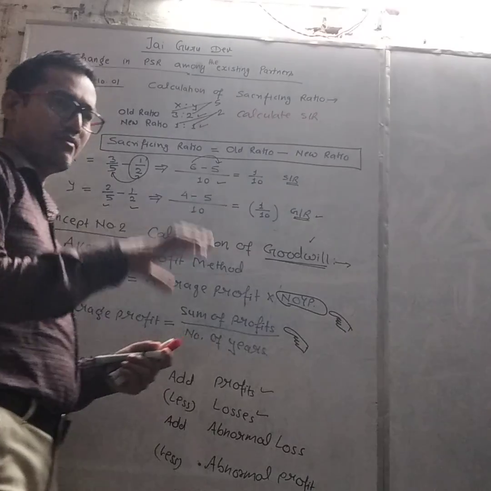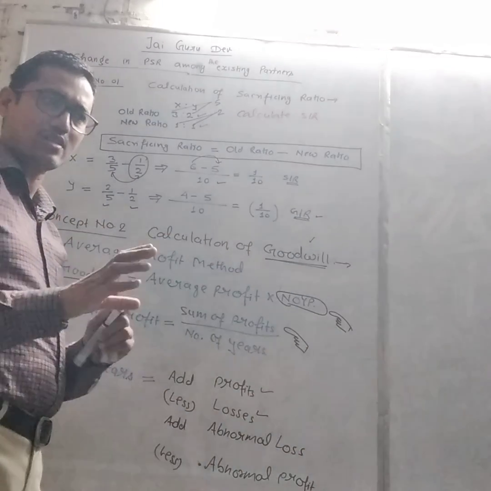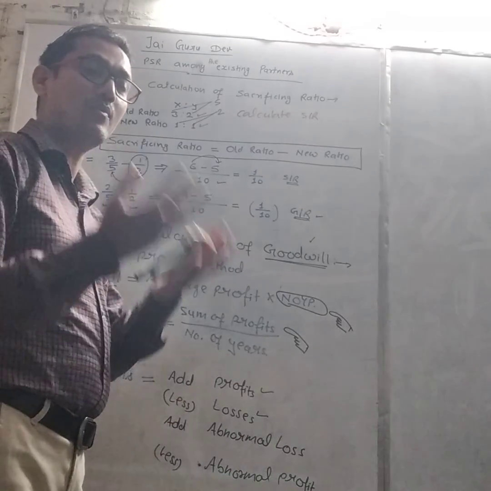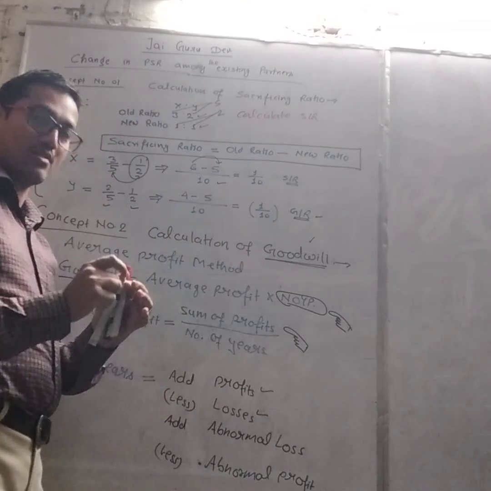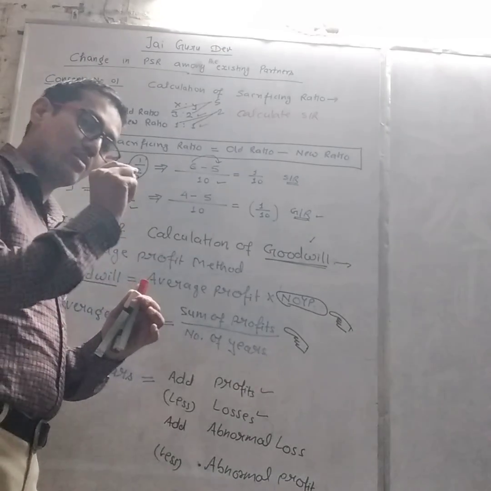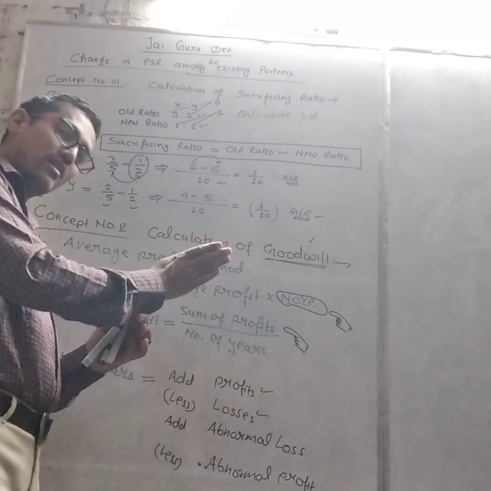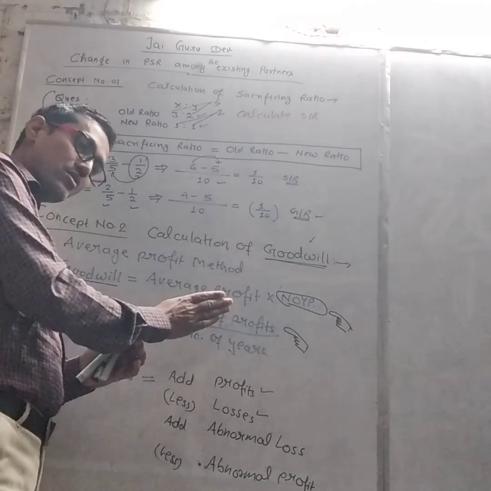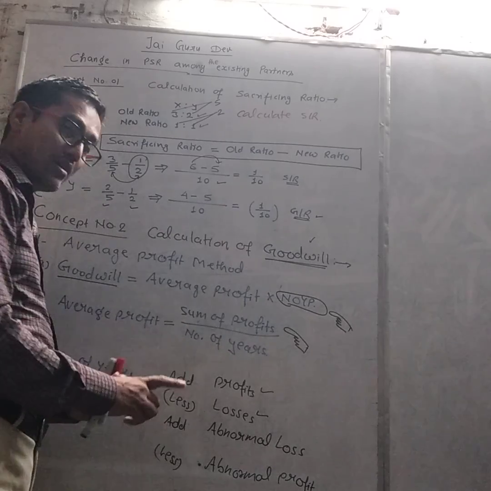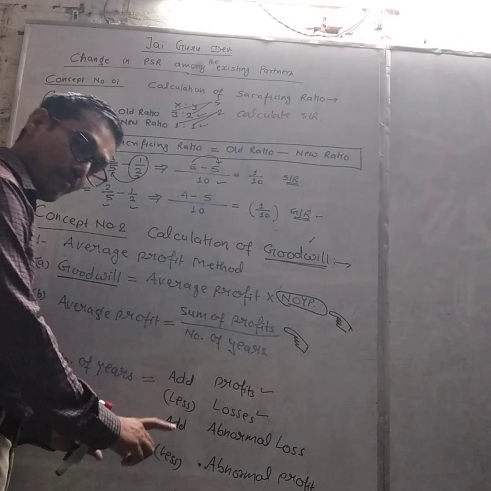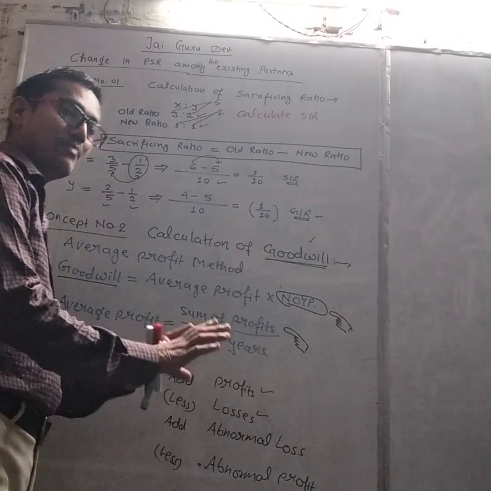For example, theft in any business is an example of abnormal loss. Abnormal loss is not due to the business. So this loss will be added again to the profit to get the actual profit. In the same way, abnormal profit will be subtracted.